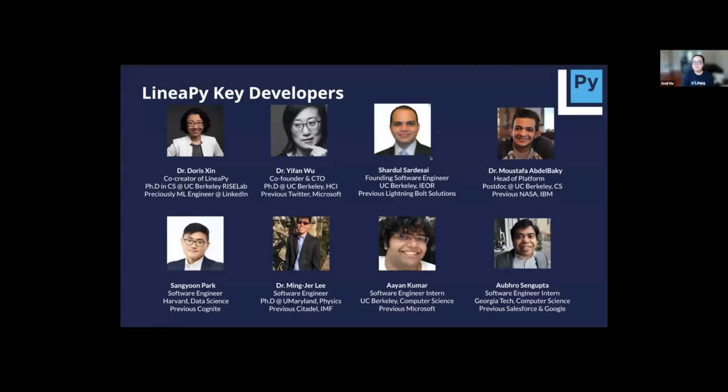Before we dive into Q&A, I wanted to introduce the LineaPy developer team. Doris, Yifan, Mustafa, and Ayan are from the UC Berkeley RISE Lab, which also created Apache Spark. Shardul comes from a software engineering and operations research background. Both Mingzhi and Sangyun have been data scientists and data engineers themselves. Our team not only has profound technical knowledge, but years of industry experience. We understand the difficulties in the development environment and are trying to provide the best solution to help you here.